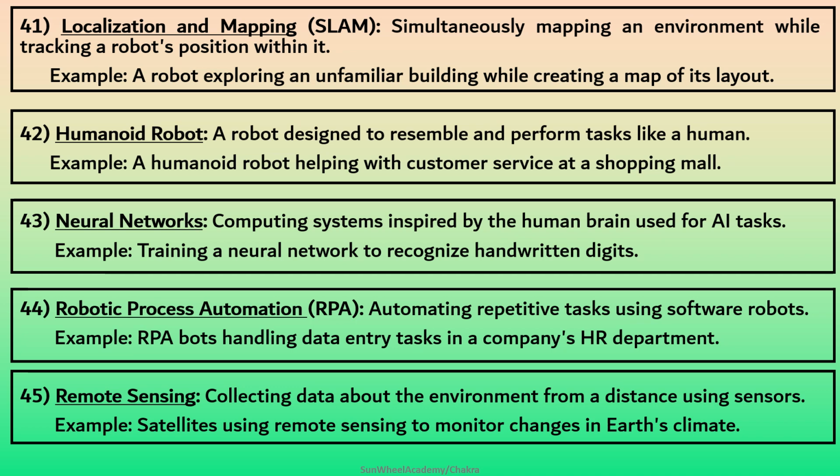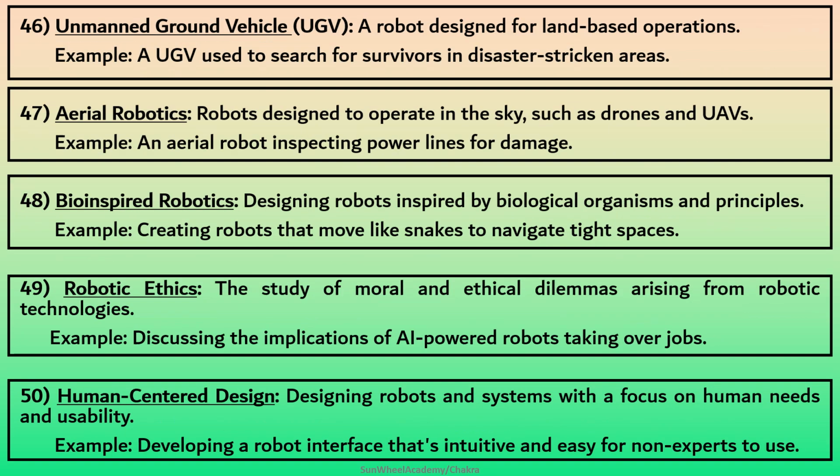44. Robotic process automation, RPA, automating repetitive tasks using software robots. Example: RPA bots handling data entry tasks in a company's HR department. 45. Remote sensing. Collecting data about the environment from a distance using sensors. Example: satellites using remote sensing to monitor changes in Earth's climate.